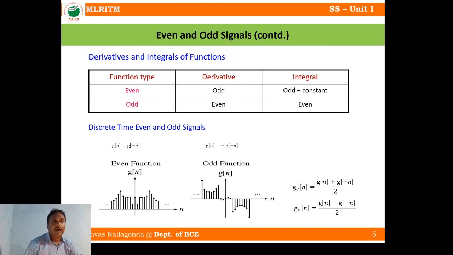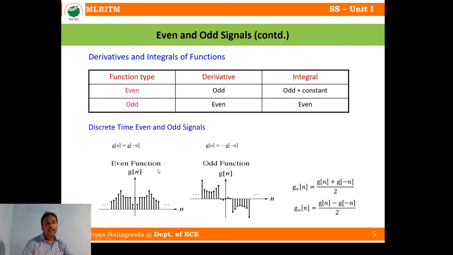Now some other functions. If you take even and odd signals and apply derivative or integration: the derivative of an even signal is odd, the integral of an even signal is odd plus a constant, the derivative of an odd signal is even, and the integral of an odd signal is even. For example, an even signal is a cos signal. Now if you take the derivative, what do you get? You will get a sine signal. So a sine signal is nothing but an odd signal. So this is the example.